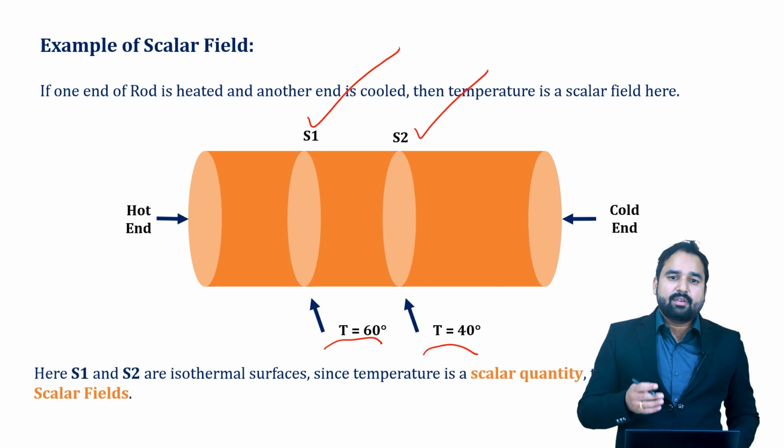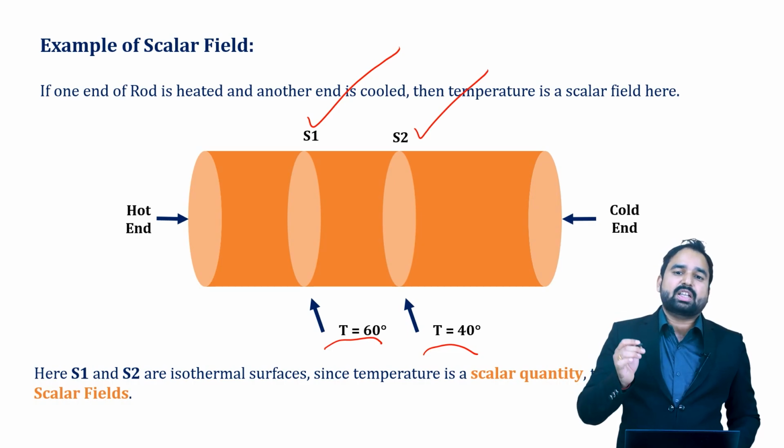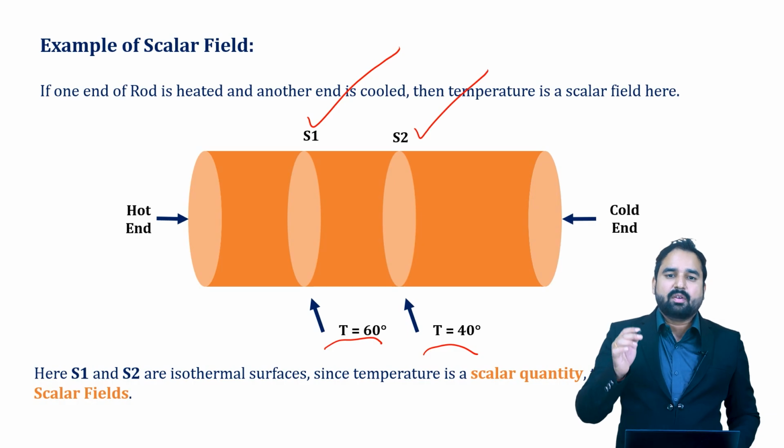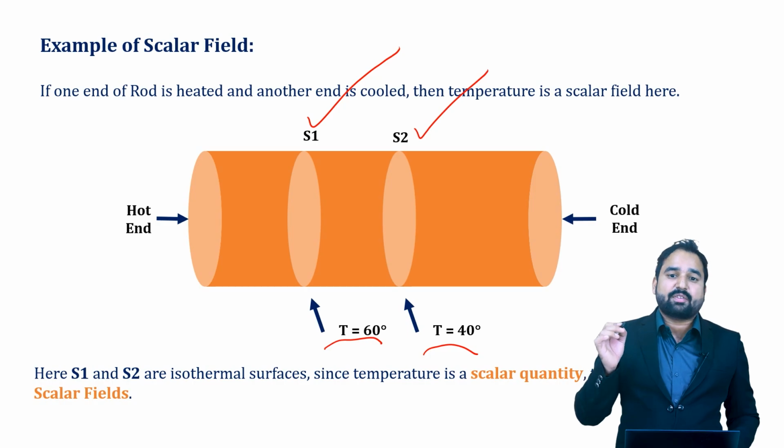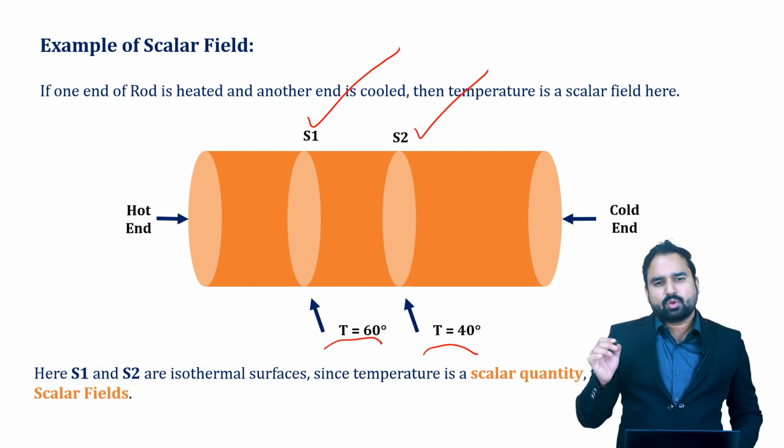Here in this rod, we are ejecting so many circular discs, each disc at a different temperature. Maybe they will be the same, but if we move ahead a little bit, the temperatures will be different for different circular discs, but over the entire disc, the temperature will be the same. That is what we can simply call a scalar quantity and scalar field. Let us move ahead to the vector field.